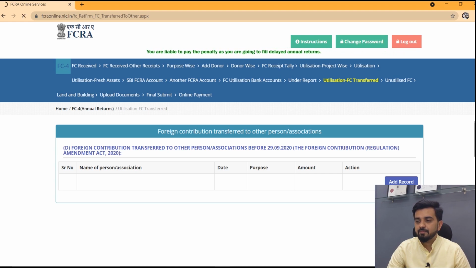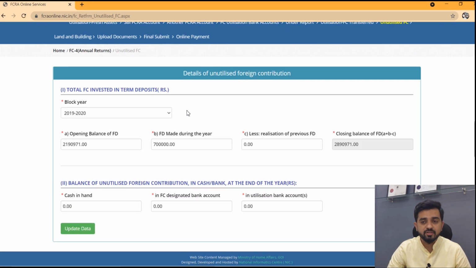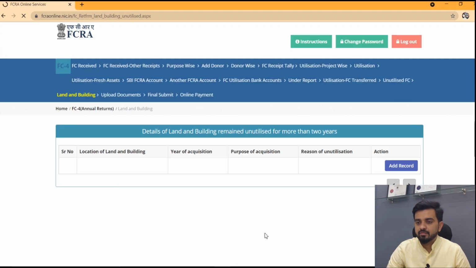Okay, the next tab is for unutilized foreign contribution. That might be of investment in term deposit. Okay, so you have to put the details and move forward. This is a tab of land and building remaining unutilized for more than 2 years. Okay, if any, you have to put the location wise details of land and building over here and move forward.